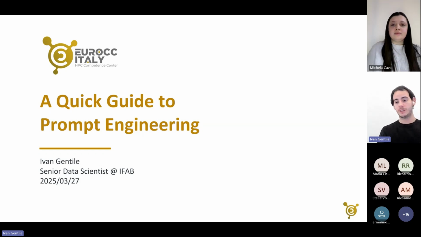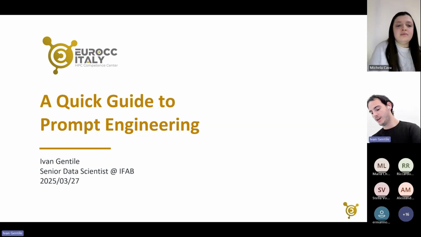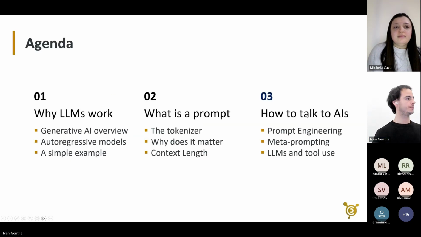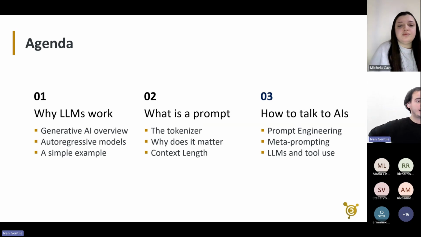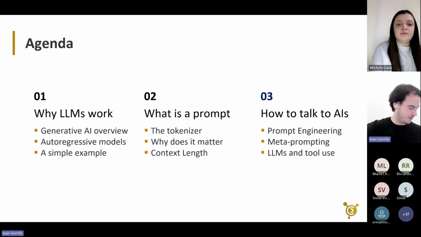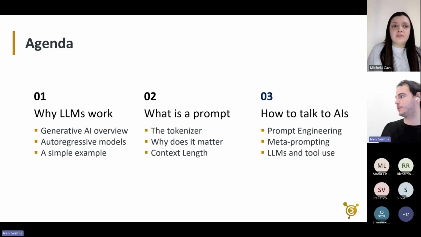I will present you today a guide about prompt engineering. Let's see what we're going to cover today. We have three main points to approach. The first one is why LLMs work. The goal is to talk about prompt engineering, but this will be done at the end. Before, I would like to demystify a bit what AI means, what a large language model means in this context. And so we're going to spend some time understanding how